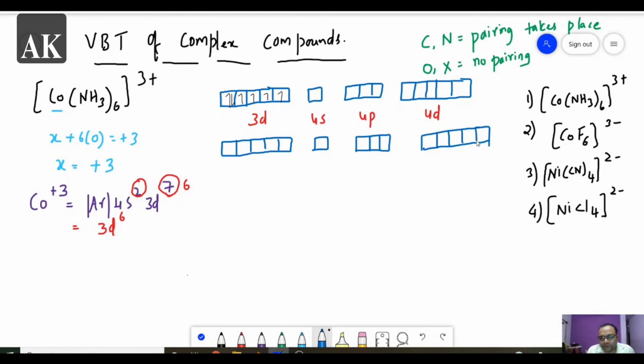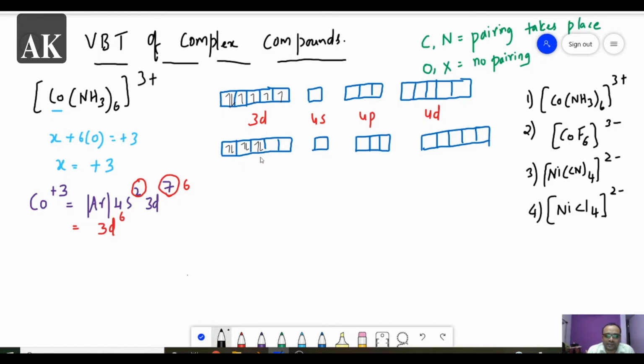Sometimes you may use this 4d or not. Now in this I am filling the electrons. So what I said, whenever there is nitrogen, pairing takes place against Hund's rule. So total how many electrons are there? 6 electrons. Fill the 6 electrons in this way: 1, 2, 3, 4, 5, 6.